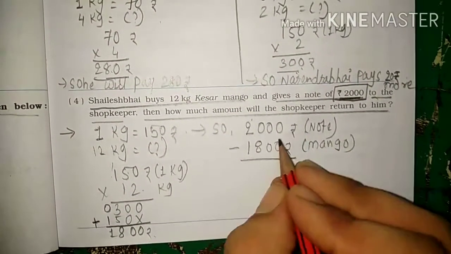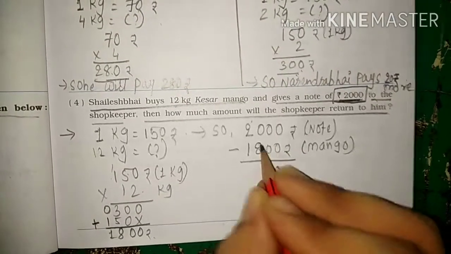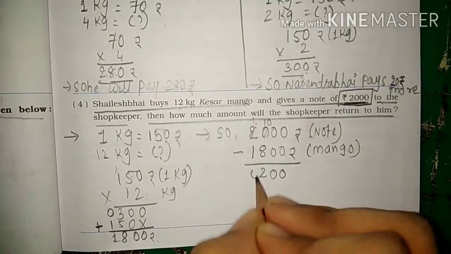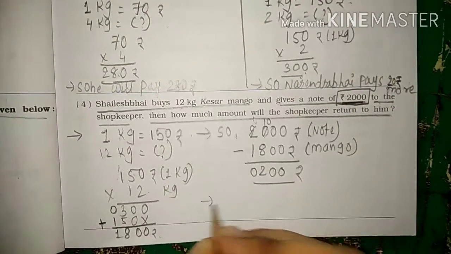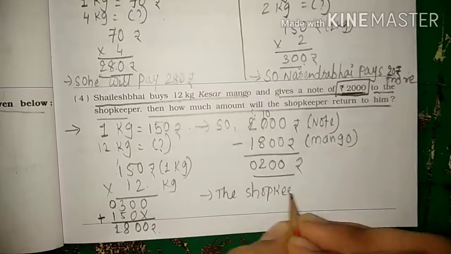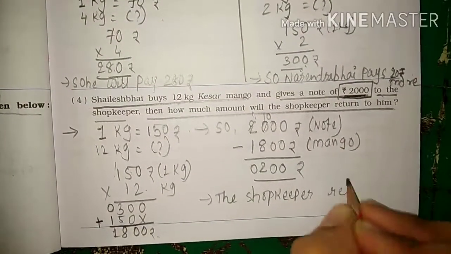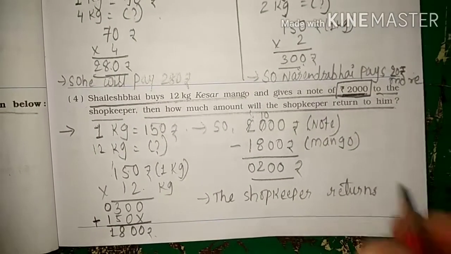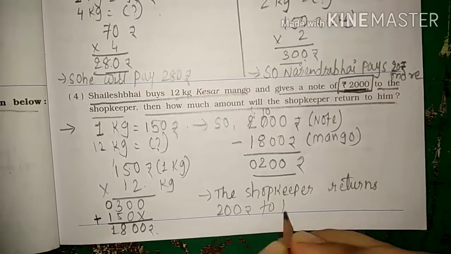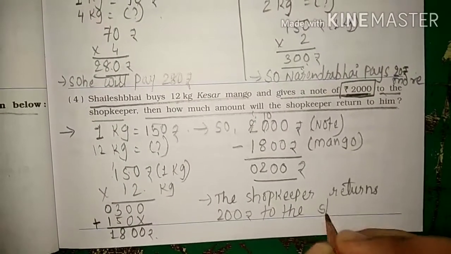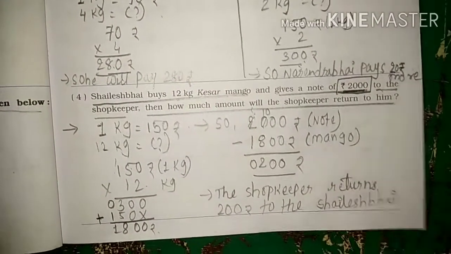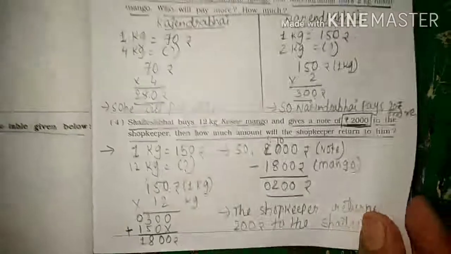Minus we will do, students. 0 minus 0 is 0, 0 minus 0 is 0. Then 0 minus 8 is not possible, so 10 carry would be done. It means the shopkeeper returns 200 rupees to Sailesh Bhai. Okay students, so this is the sum we have done today.